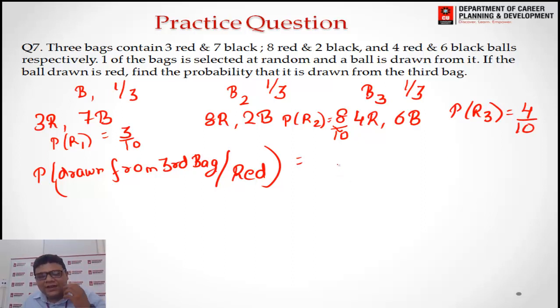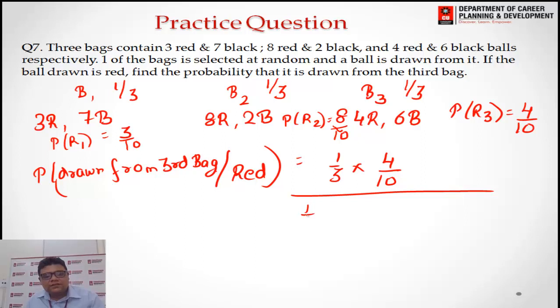Now we have to find the probability that the ball is drawn from the third bag. So the intersection of the third bag and red is 1 by 3 multiplied by 4 by 10, divided by the total probability of selecting red: 1 by 3 multiplied by 3 upon 10 plus 1 by 3 multiplied by 8 upon 10 plus 1 by 3 multiplied by 4 upon 10.